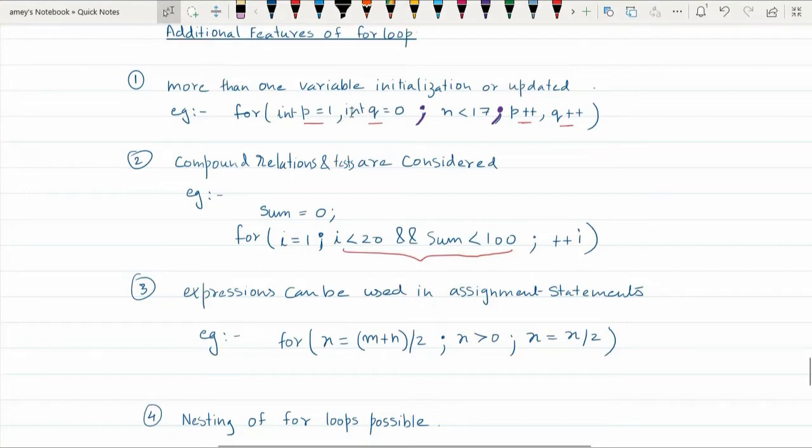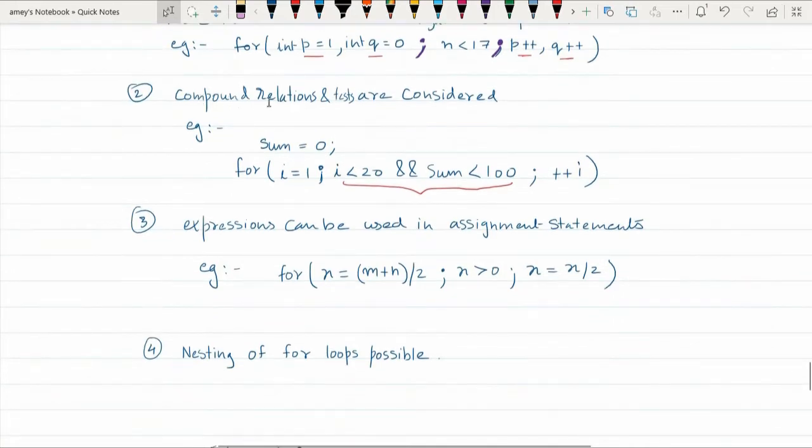So you can actually initialize as many number of parameters in the initialization part. Only thing is that they should be separated with comma, and once all initialization is over, there should be a semicolon. Then condition checking is done, and a semicolon, and then updation also. Here you can update a single parameter, or you can update multiple parameters. Here I am updating 2 parameters, they should be separated with comma. So this is one feature.